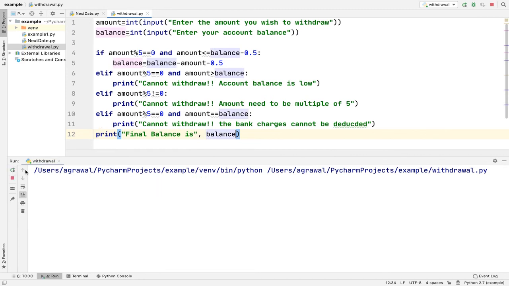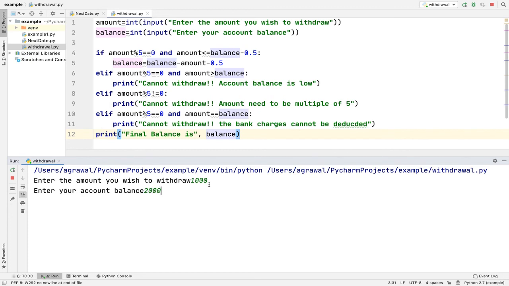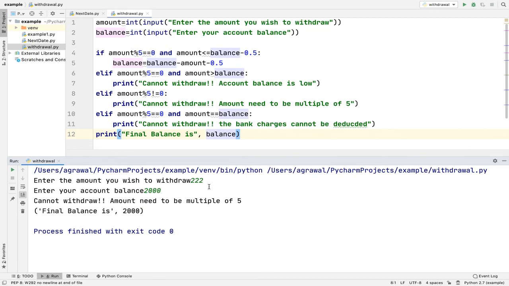Okay, let us execute it again. Amount to withdraw is 1000 and balance in the account is 2000. So final balance is 999.5. I have withdrawn 1000 rupees and 0.5 was deducted as bank charges. Again I will execute this example. I will take a number which is not a multiple of 5 and a balance greater than the amount. It will print cannot withdraw the amount. Final balance is still the same, which is 2000, because the transaction has failed.